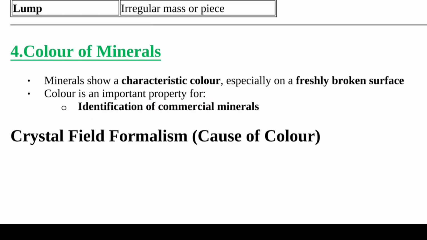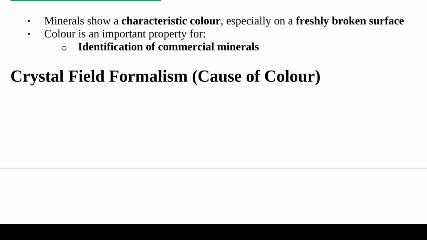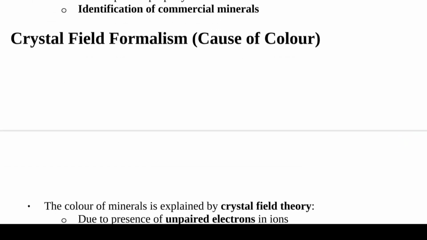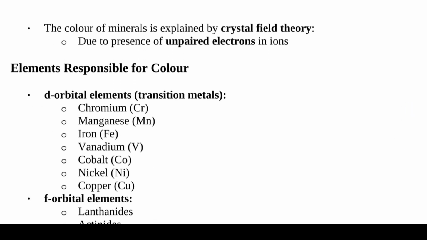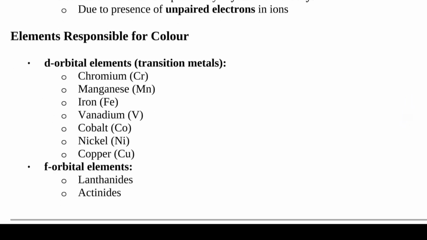Fourth physical property of minerals is color. Minerals show a characteristic color, especially on a freshly broken surface. Color is an important property for identification of commercial minerals. Here are some causes of color. Color of minerals is explained by crystal field theory, meaning due to the presence of unpaired electrons in ions to show the colors.